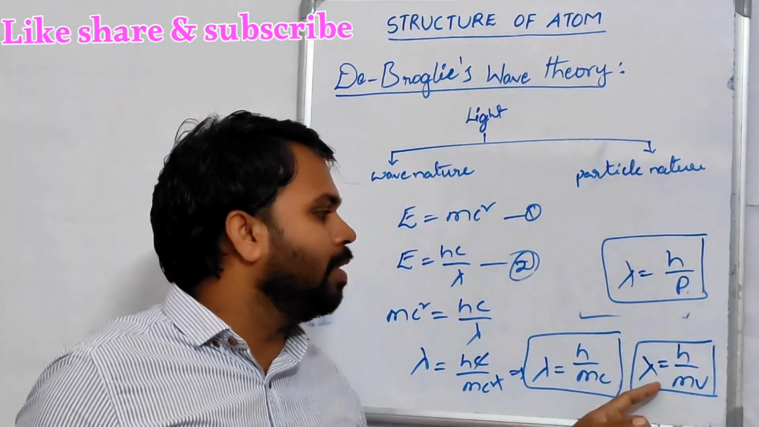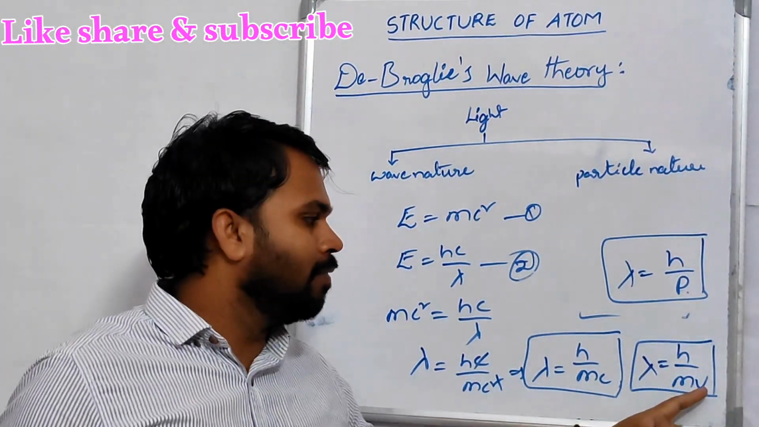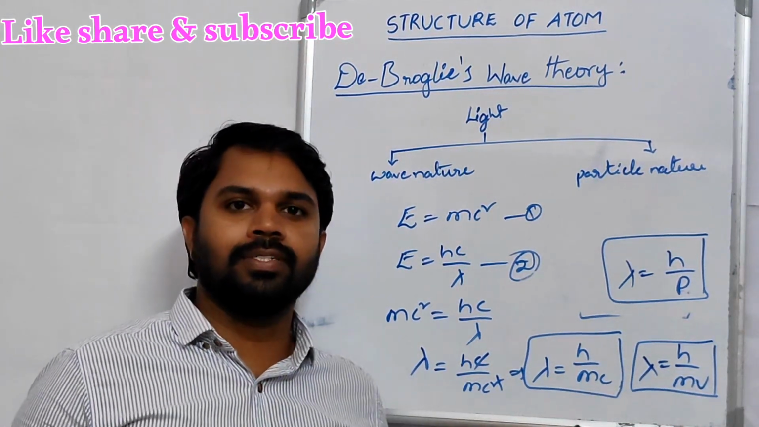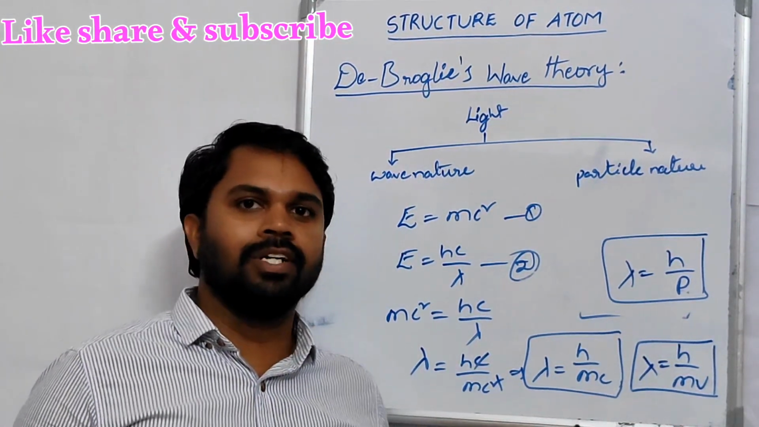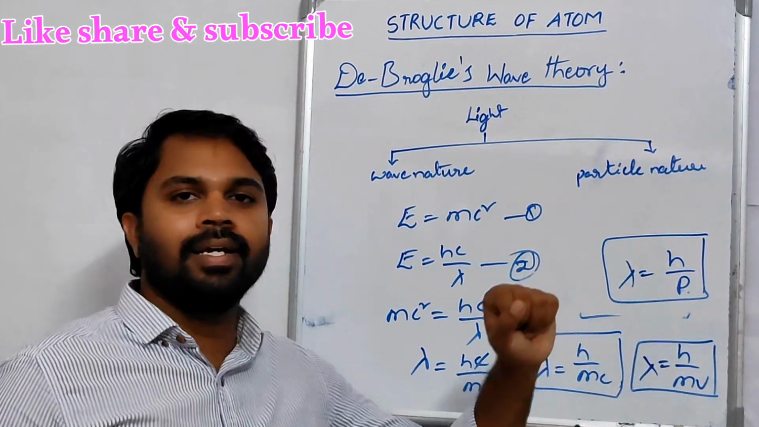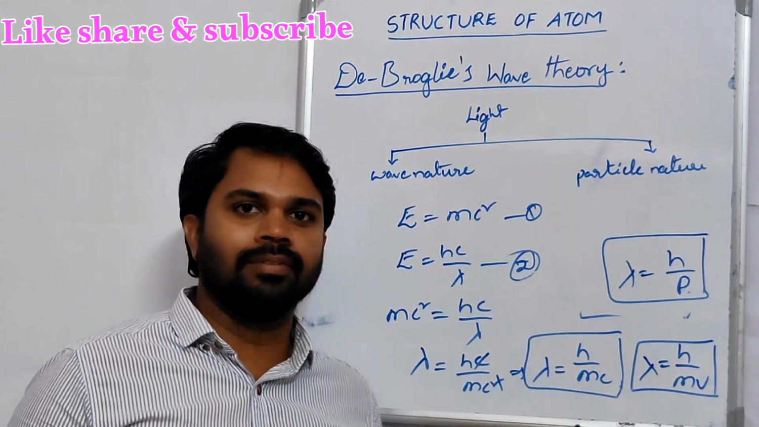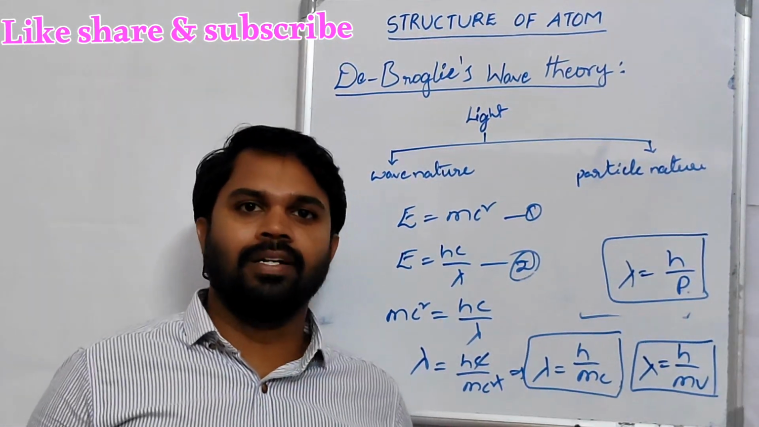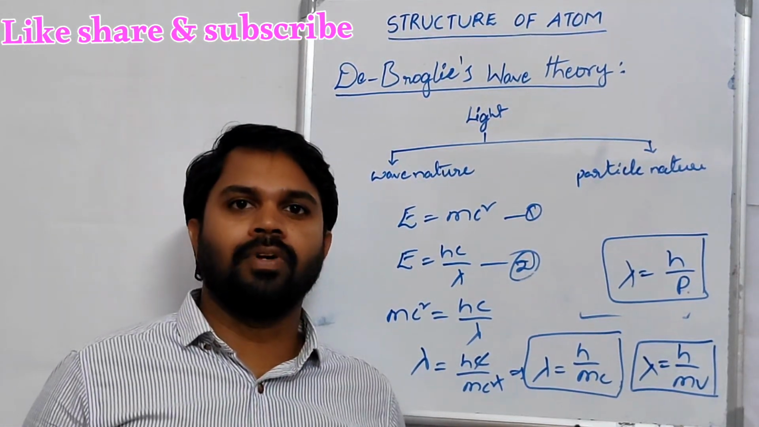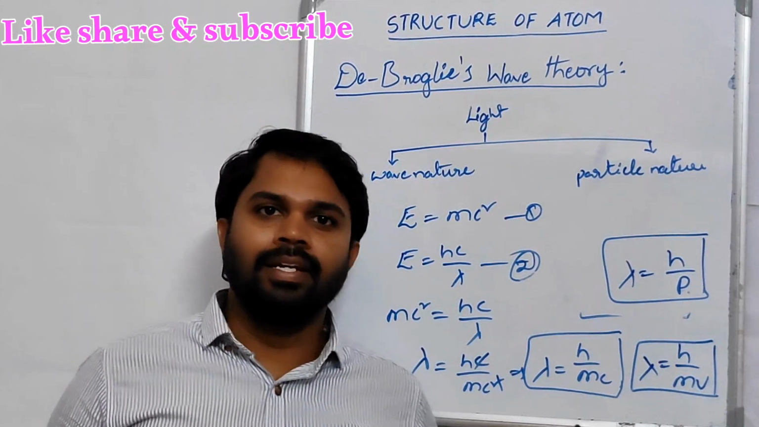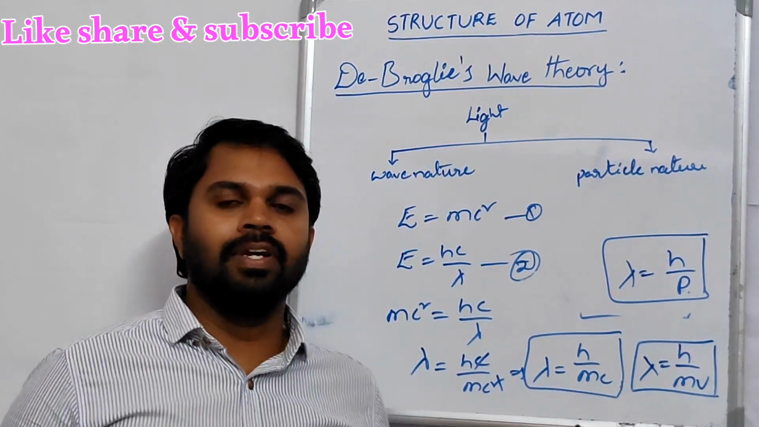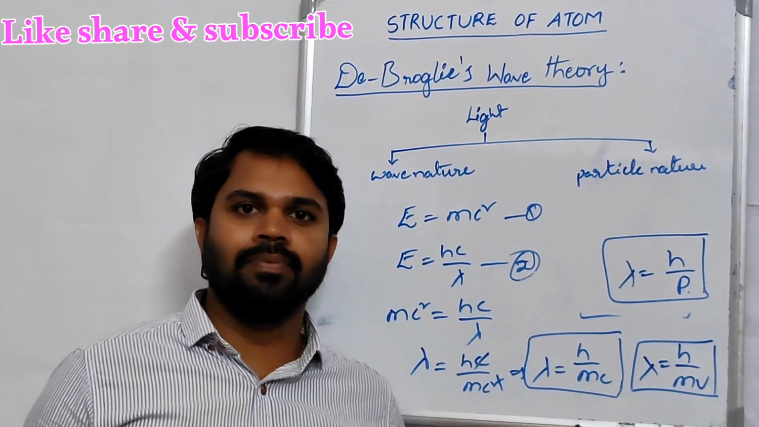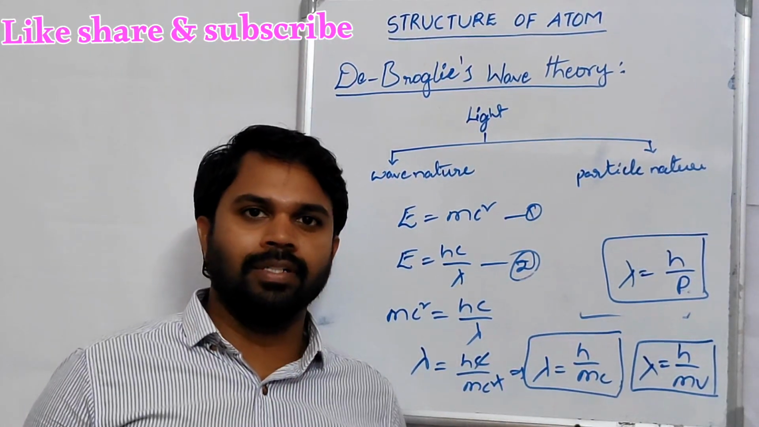Here, lambda is the wavelength, m is the mass of the electron, v is the velocity of the electron, h is Planck's constant, that equals 6.625 into 10 to the power minus 34 joule second. And p is the momentum of the moving particle. This theory is applicable only for microscopic particles like electron, proton, alpha particle, etc. In the case of macroscopic particles, the wavelength is very small, so negligible. We can't determine the wave properties.